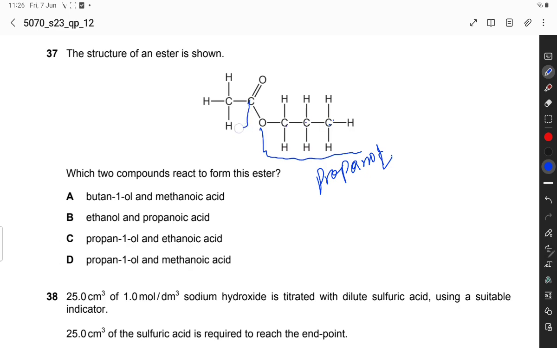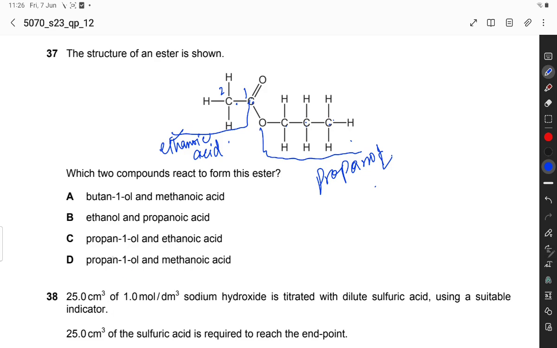This part is from the carboxylic acid: 1 carbon, 2 carbons, so this is ethanoic acid. This part comes from ethanoic acid and this part comes from propanol.